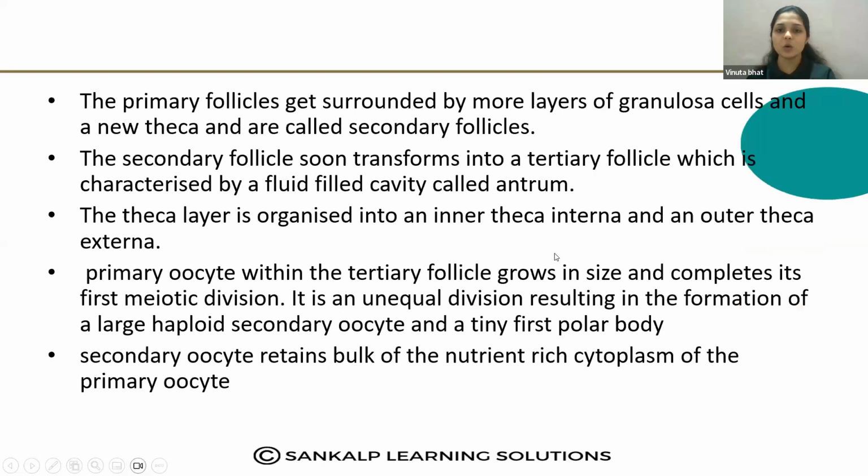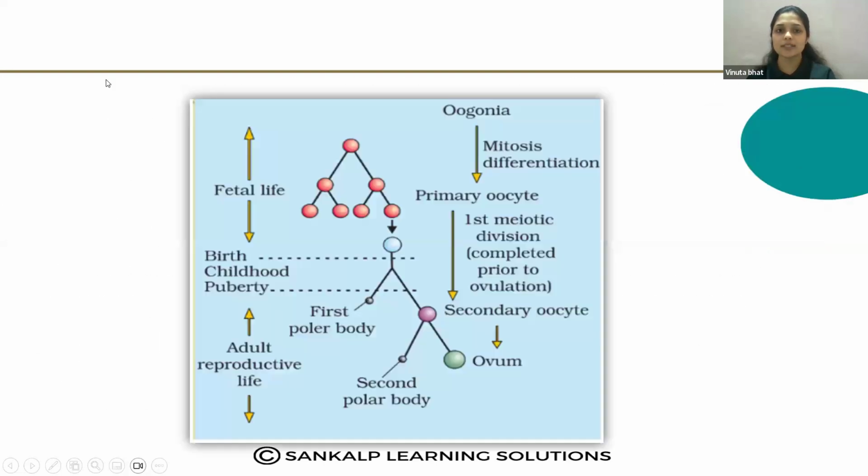So this is the oogenesis, how the oogenesis takes place. This is the schematic representation of the oogenesis. Look at what happens here. Oogonial cells: this is the mitosis division. First step, oogonial cells are formed within the ovary. The oogonial cell increases its number by mitotic cell division.